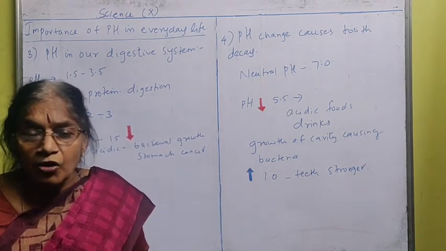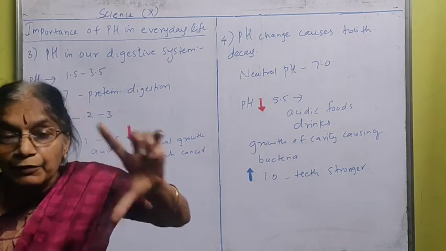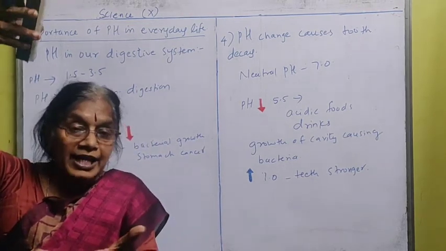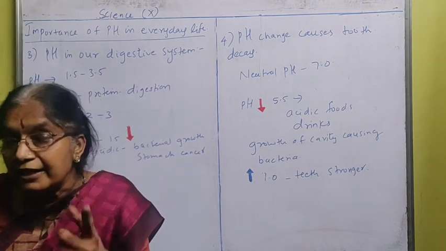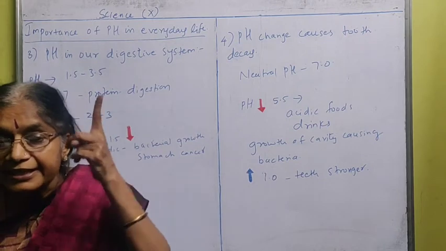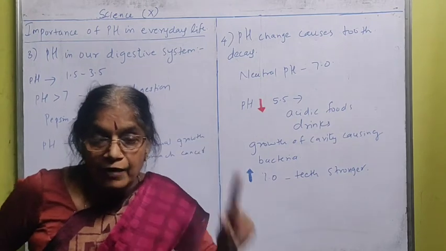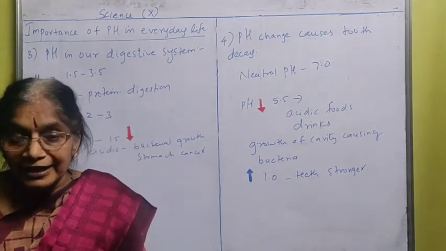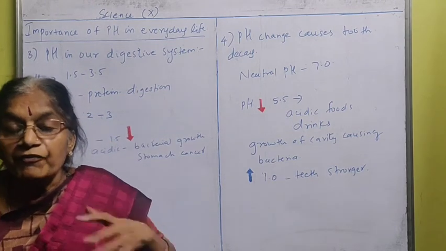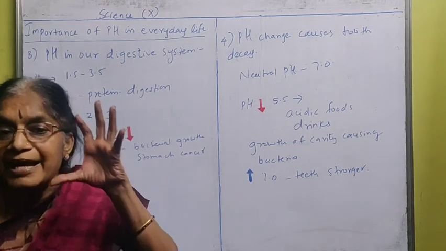Milk of magnesia, or the digestive liquid which is pink in color, that liquid you will get. If we drink that, immediately whatever excess hydrochloric acid is produced will get neutralized, because we have learned that when acid and base react with each other, they neutralize each other and get converted into salt. So the percentage of acid will become less. That is when we eat spicy food, then this type of thing will occur in our stomach because our stomach won't be able to digest so much spicy food.